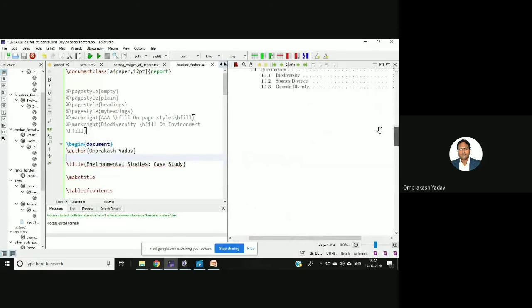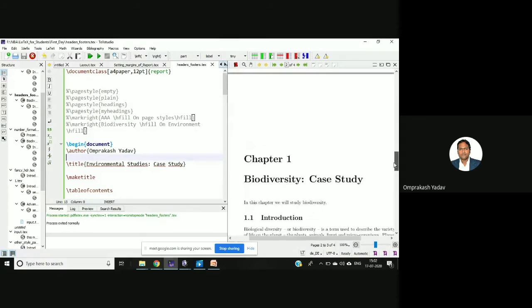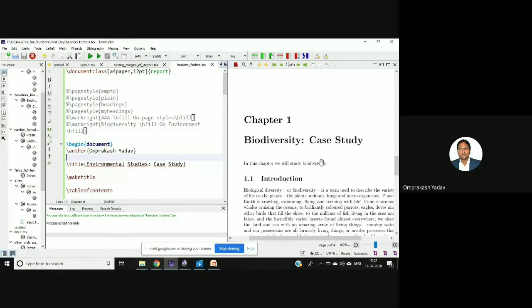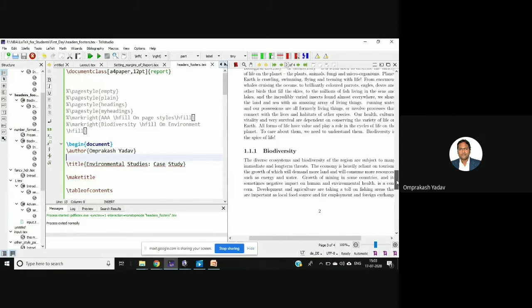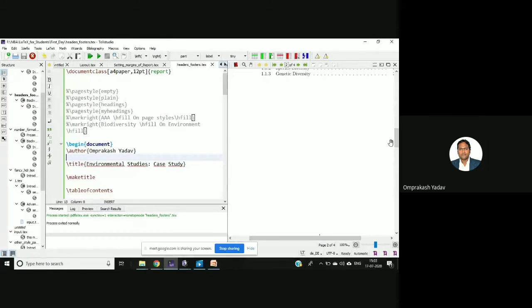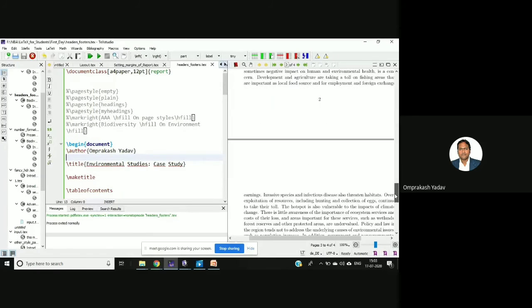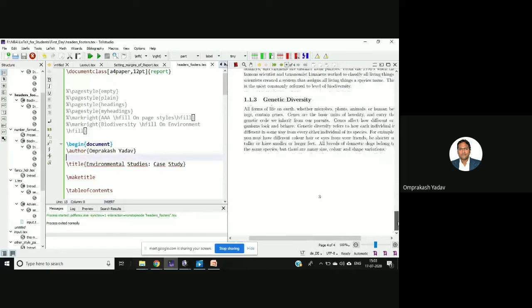Now what I'll do, and just look at the headings and all here. Then at the footer, just see over there, by default it has taken the page number at the center, and leaving out only the first page, the other pages have the page number. This is the first page, this is the second page, and this is the third page. Okay,